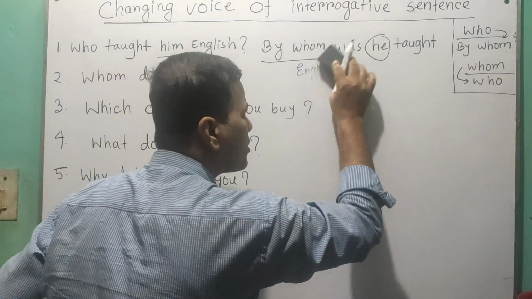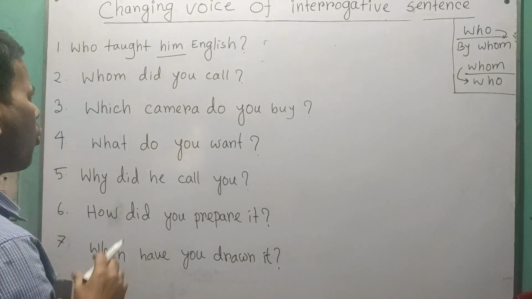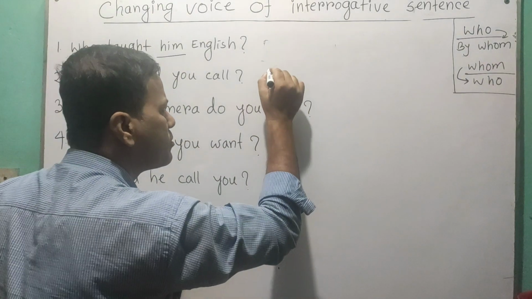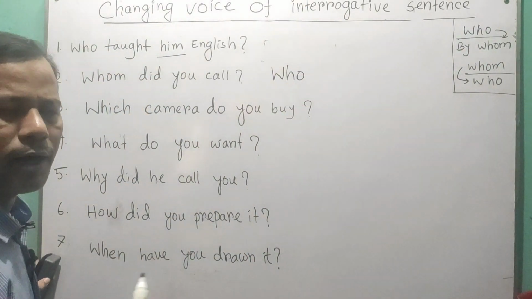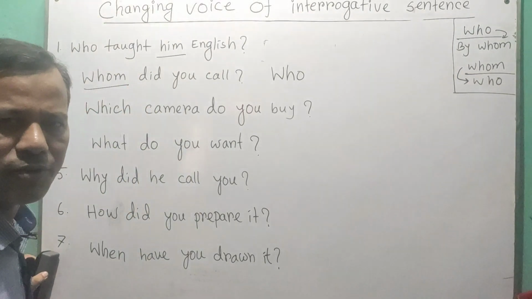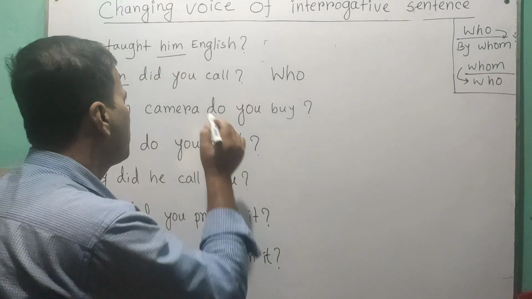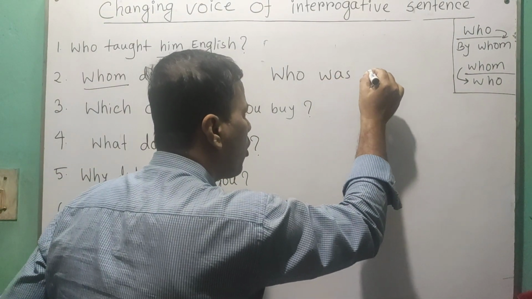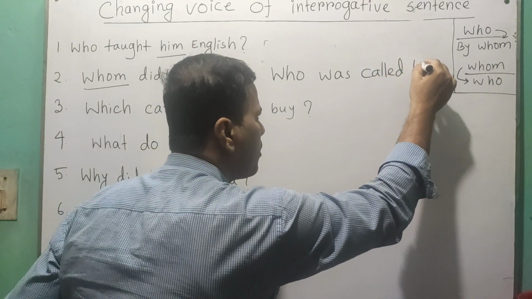Okay, let's see the next one. Whom did you call? For whom we use who, as whom is the object. So it becomes who, and then the third form of verb: Who was called by you.